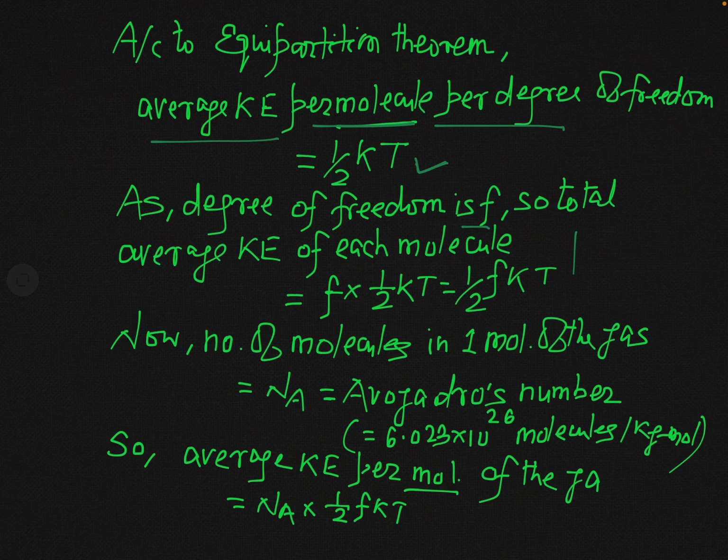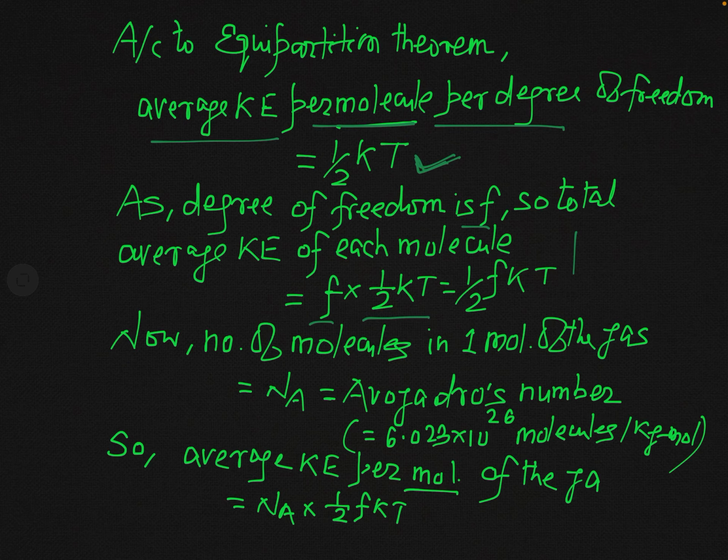Just like the unitary method, for 1 degree of freedom, the average kinetic energy associated with the molecule is half kT, and so for F degrees of freedom, the total kinetic energy associated with the molecule will be simply F into half kT, and that will be equal to 1 over 2 F kT. So this is the total kinetic energy of one molecule.